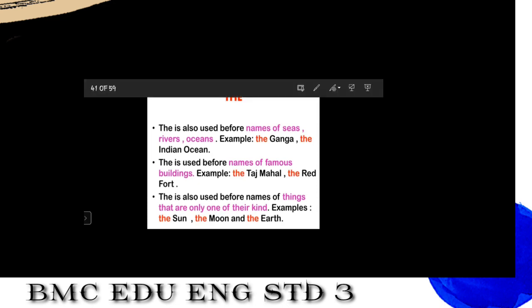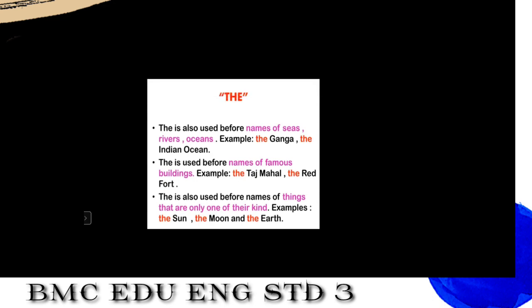Now see the next one. The is also used before names of things that are only one of their kind. Just now I gave you an example. Yes, the sun. It is only one of its kind. The moon. There is no other moon. That is why when we talk about the moon, we will always use the.